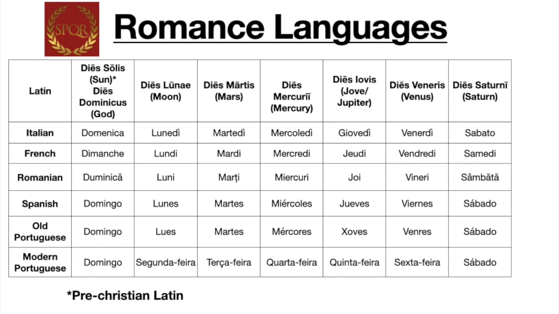And the only language, as I said before, that doesn't fit this kind of pattern is Portuguese. The reason why is because they innovated a new system. We can see in Old Portuguese that there is this kind of corresponding system where they base their days of the week off of the gods. But in modern Portuguese, we have a different way where sábado and domingo, the weekend, Saturday and Sunday, have not changed, but the rest of the days have come from a number system